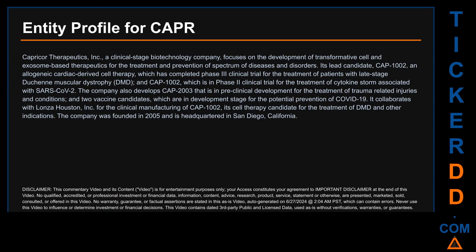Here's what I found. CAPR Therapeutics Inc., a clinical stage biotechnology company, focuses on the development of transformative cell and exosome-based therapeutics for the treatment and prevention of a spectrum of diseases and disorders. Its lead candidate CAP1002, an allogeneic cardiac-derived cell therapy, has completed a Phase 3 clinical trial for the treatment of patients with late-stage Duchenne muscular dystrophy, DMD, and CAP1002 is in a Phase 2 clinical trial for the treatment of cytokine storm associated with SARS-CoV-2.